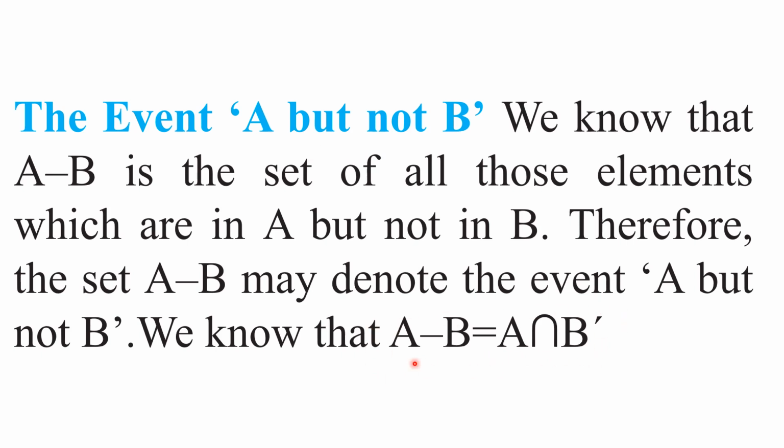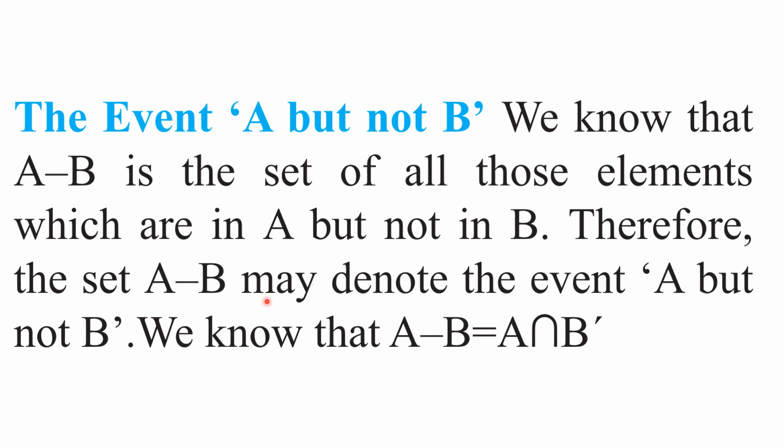Here also, if you observe, the set theory was used. Okay, my children. So we know that A minus B is a set of all those elements which are in A but not B. Do you remember this point, my children? From the set theory, we have learnt this point. Yes or no, my children?